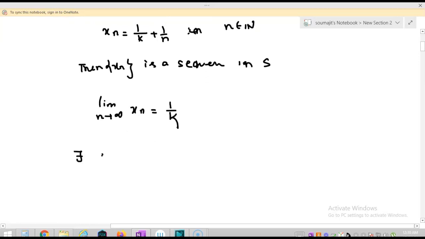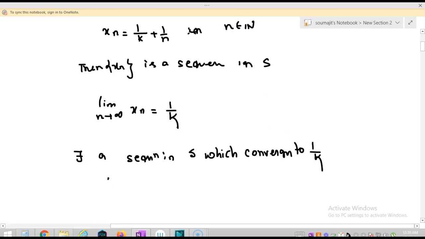We know that if a sequence converges to a point, then that point becomes a limit point of that set.